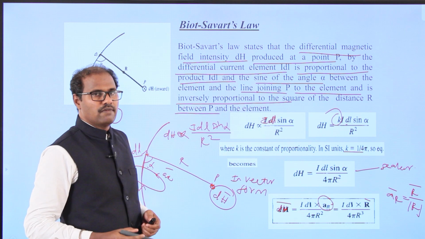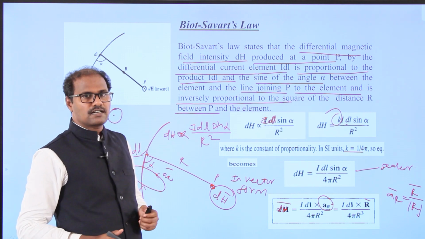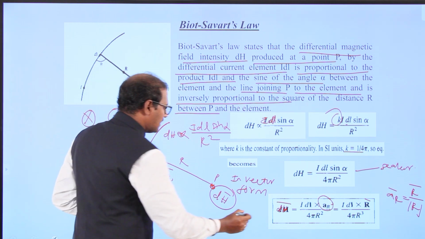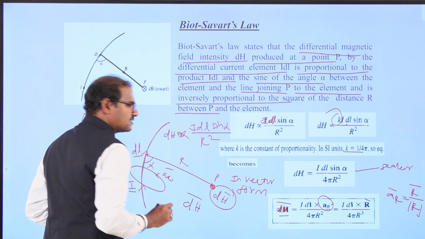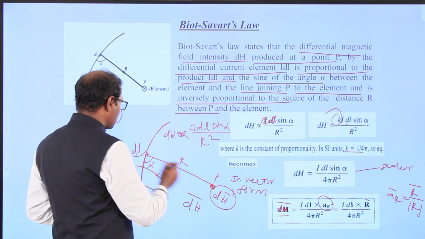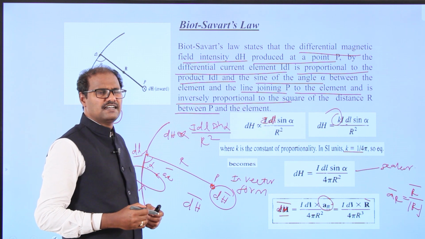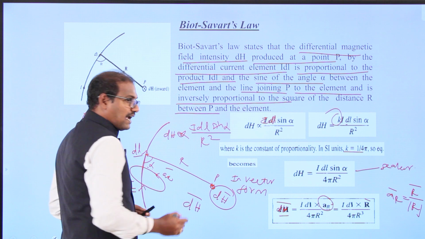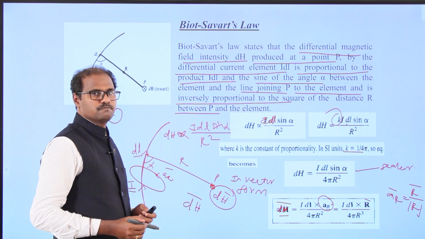So what did you understand from this Biot-Savart law? We have to calculate the dH vector at a distance r, at position point P, from the differential line current I dl. We have to calculate the differential magnetic field intensity at point P.